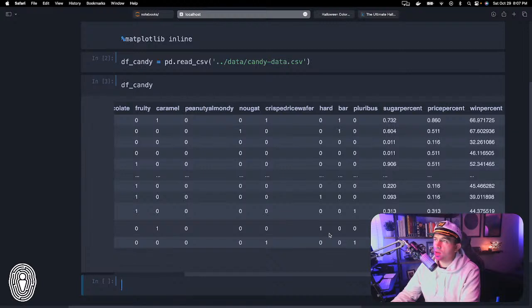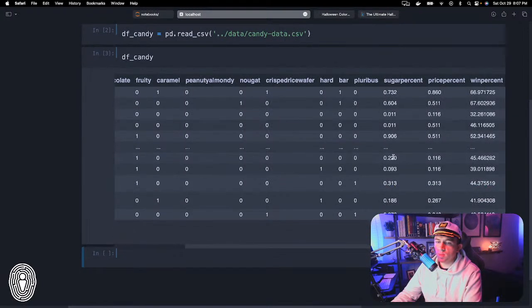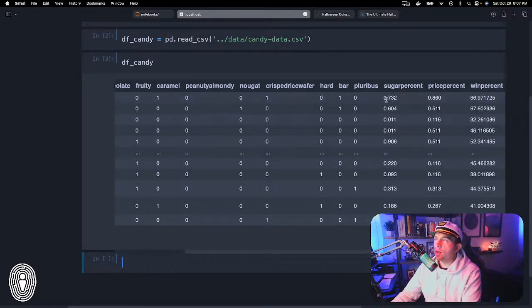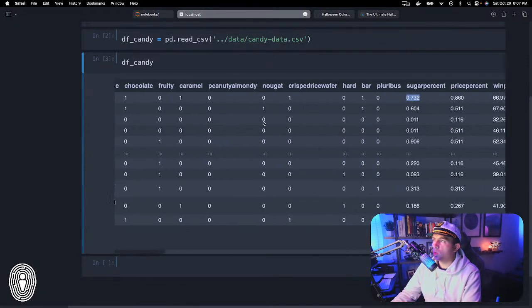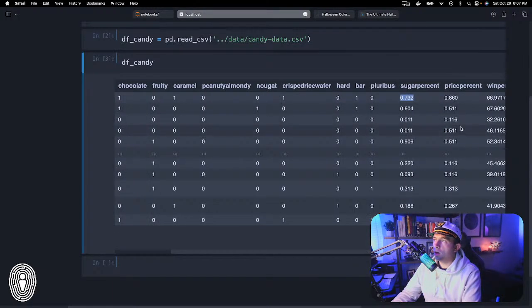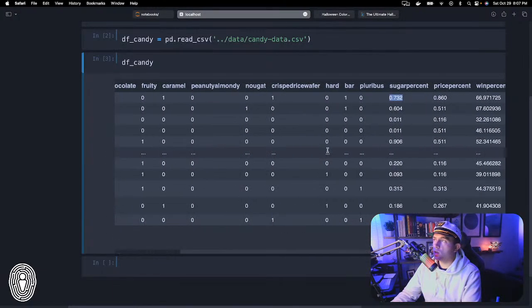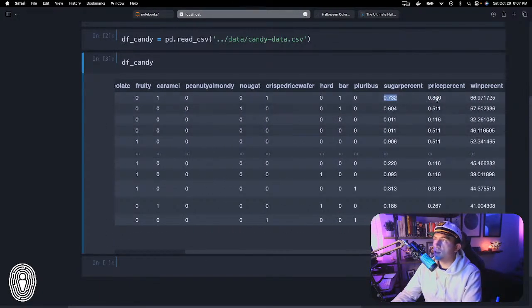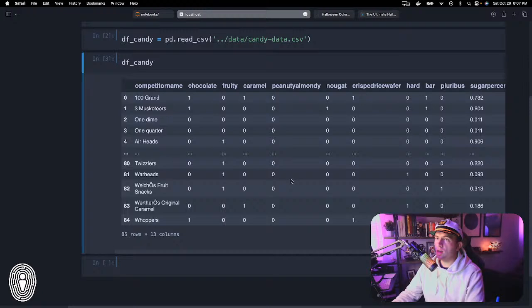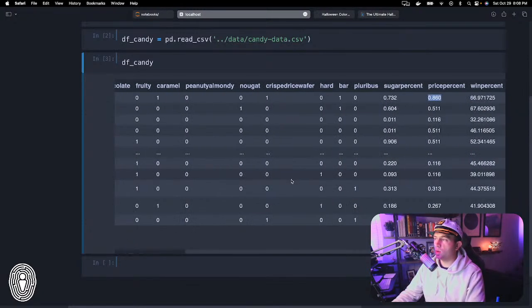Where it starts to get a little bit different is with the percentile based variables down here. This one is representing that a candy is more sugary than not. So whatever these one dime and one quarter things are, apparently they're not very sugary. Then when you look at the price point here, 100 Grand is apparently higher on the price end compared to 3 Musketeers. Again, this is the percentile compared to the other candies of the price, not the actual prices themselves, so just be aware of that. And then finally we have the win percentage. This is the field representing how often a particular candy did against a different opponent.